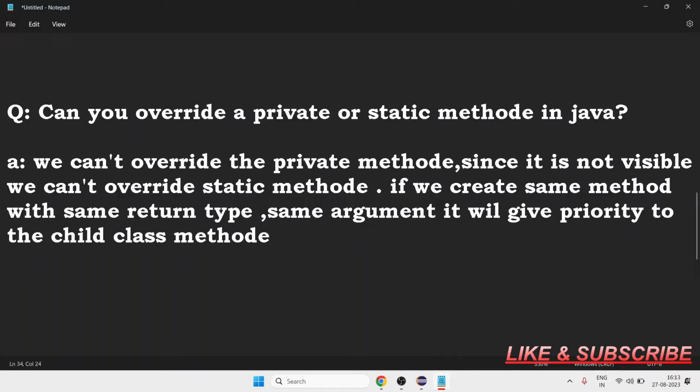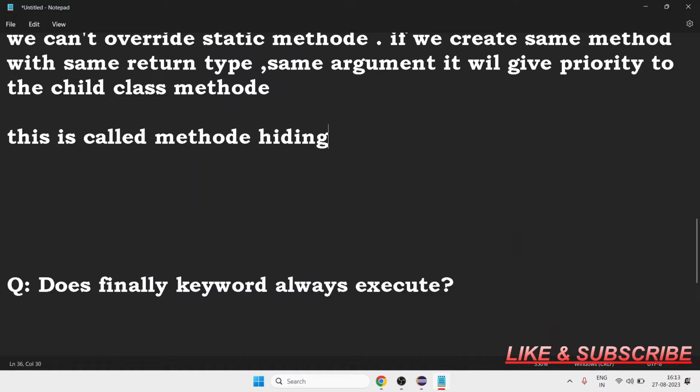It will hide the parent class method. This is called method hiding, not overriding. Okay, hope you understand this question.